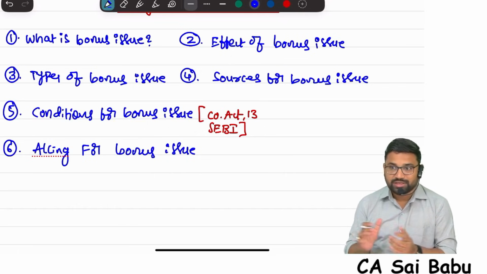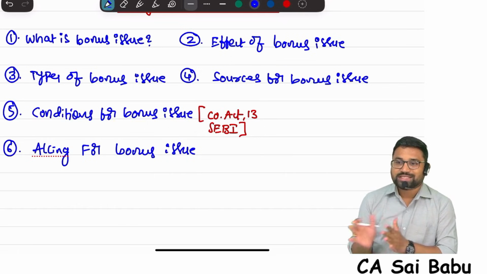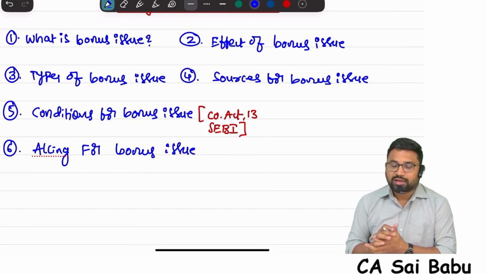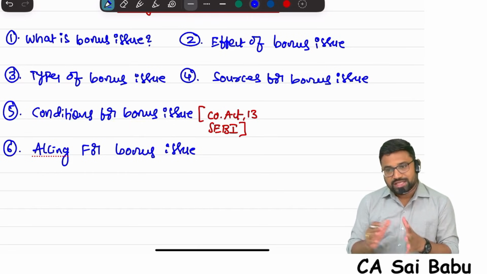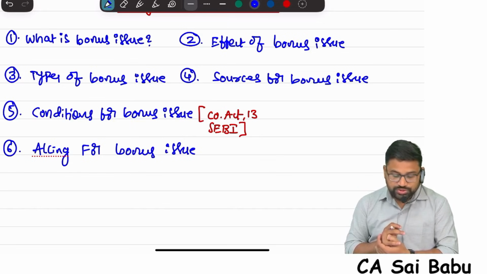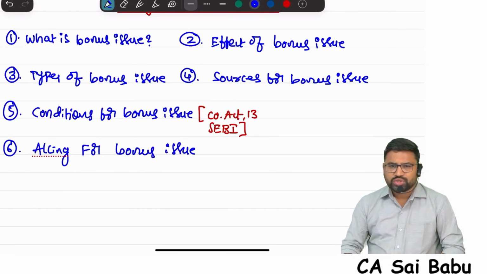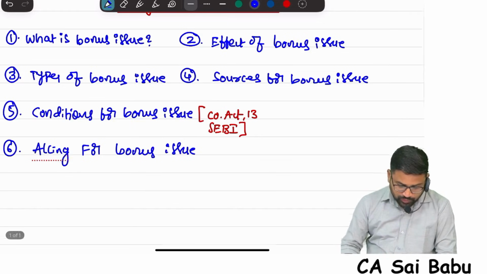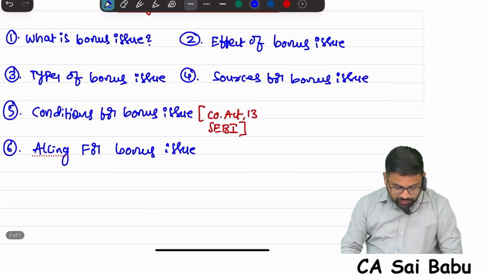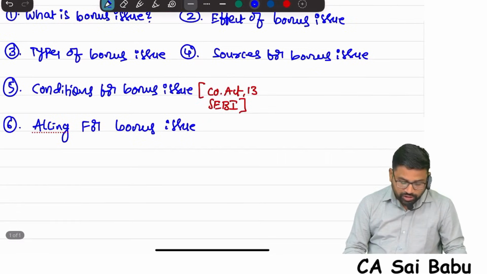Some extra points are there in the CMA study material, and we will follow absolutely what is there in the CMA study material, because they have solved questions also accordingly. Now let us start first with the meaning of bonus issue.